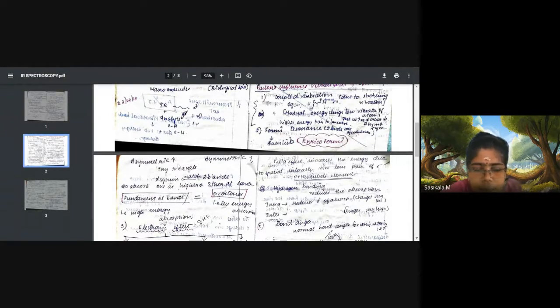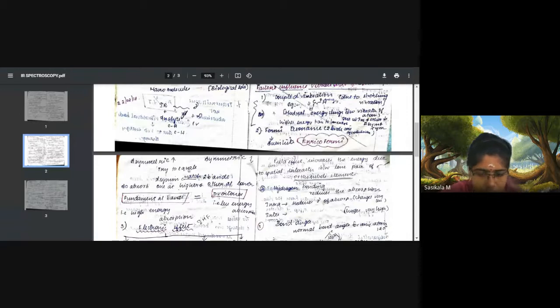Here on this page you can find asymmetric and symmetric stretching. Asymmetric will have higher energy, symmetric will have lower energy. You just observe this relation, that is fundamental bands and overtones. Fundamental bands are caused by asymmetric stretching, and lower overtones are caused by bending vibrations. When these both are in equilibrium, then that is called Fermi resonance.